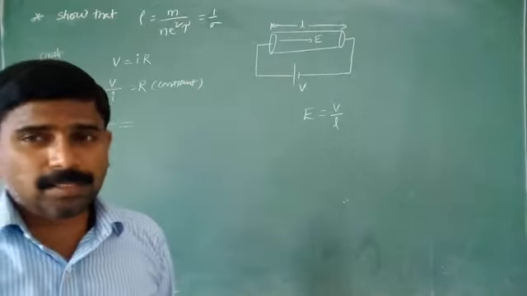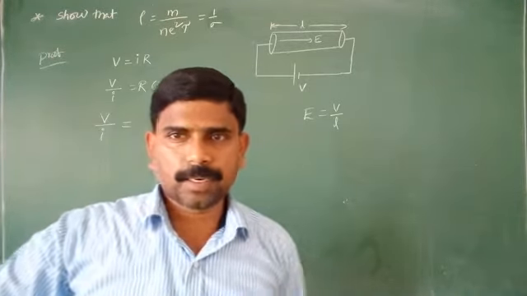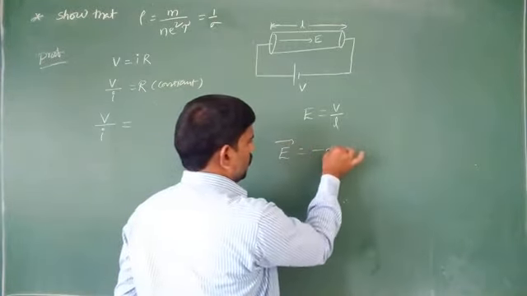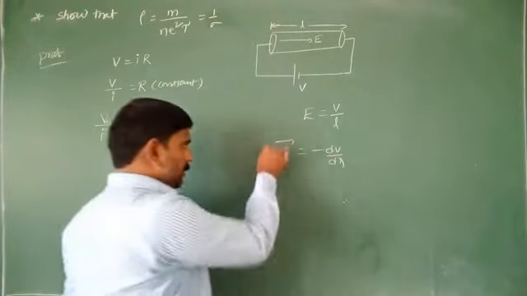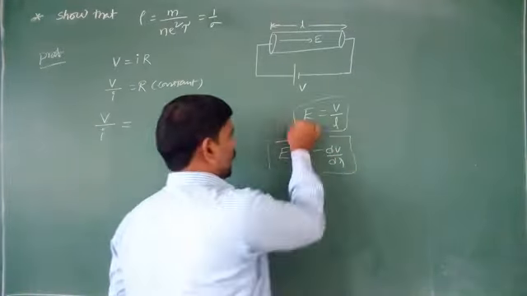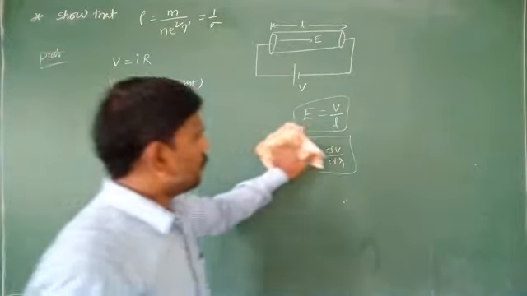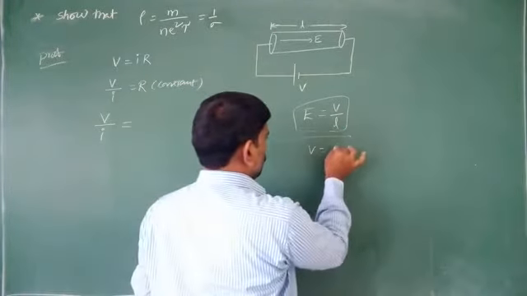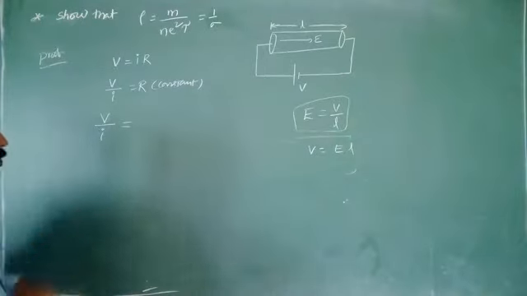Electric field intensity is also defined as the negative gradient of the electric potential. That is, E = -dV/dr in vector form, and this is the scalar form. From this, V is equal to E into L.